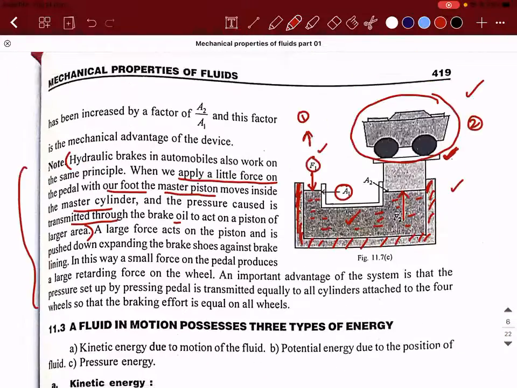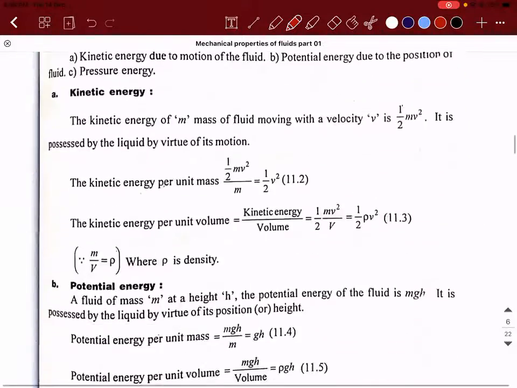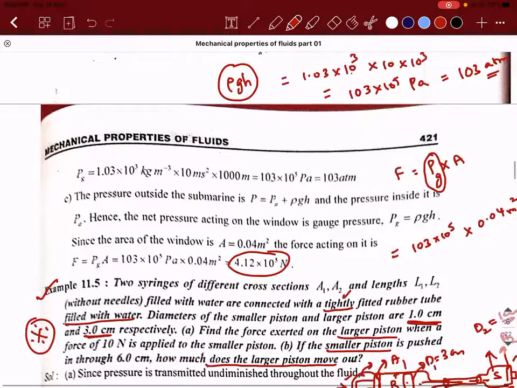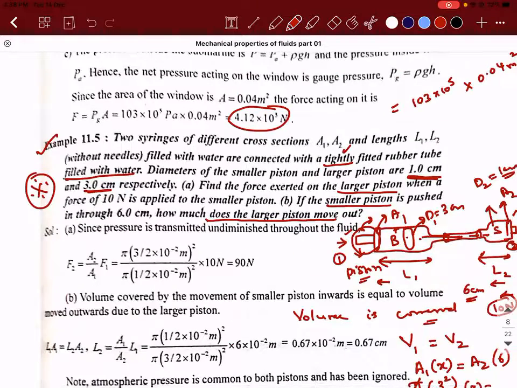See, this is already at a certain height. We want this height to be increased, that's it. And secondly, you are not supposed to concentrate on the 6 centimeter and 0.67 centimeter. I asked you to concentrate on something which is important. What did they say? You are applying a force of 10 Newton, but you're able to generate an output of 90 Newton. That is what is more important. Because is force necessary for the object to get lifted, or are you concerned about the displacement? Force, sir. Right? So that is what we need. You give an input force of 10 Newton, you are able to generate 9 times an output.